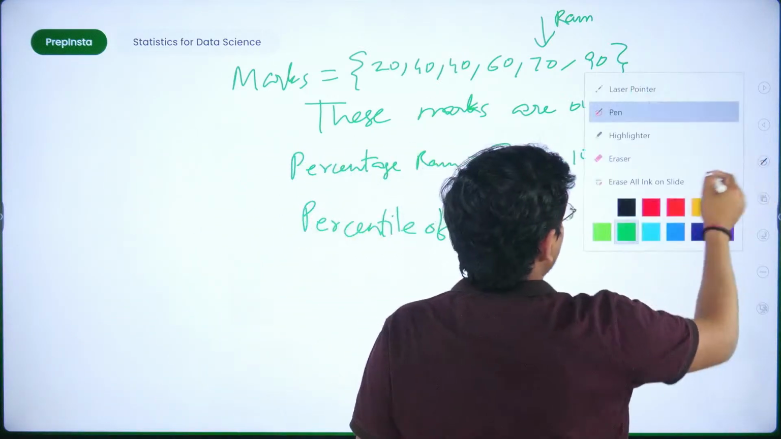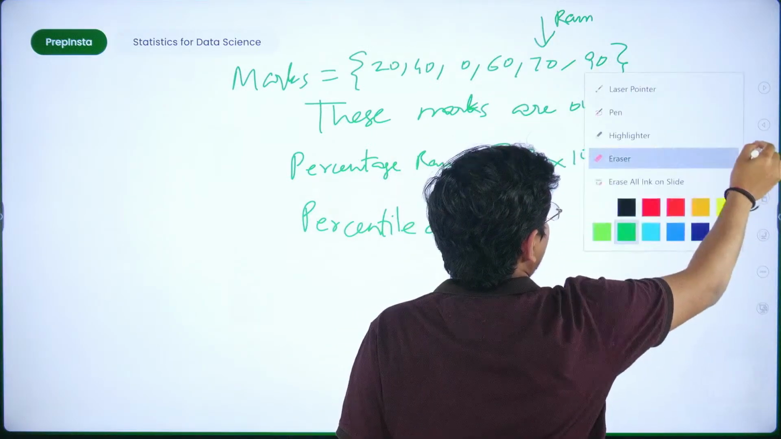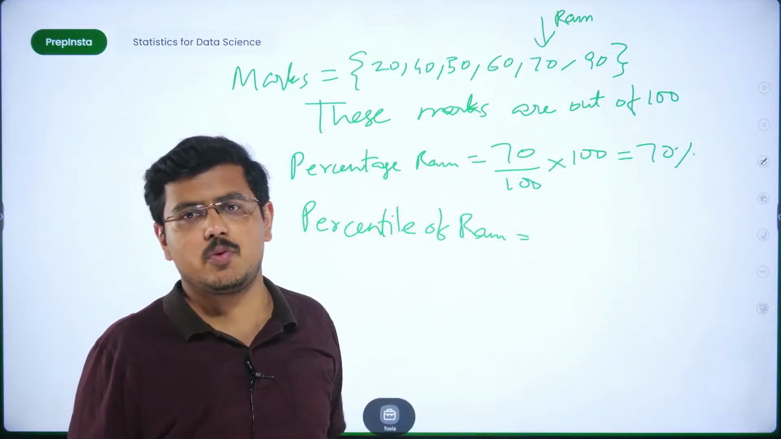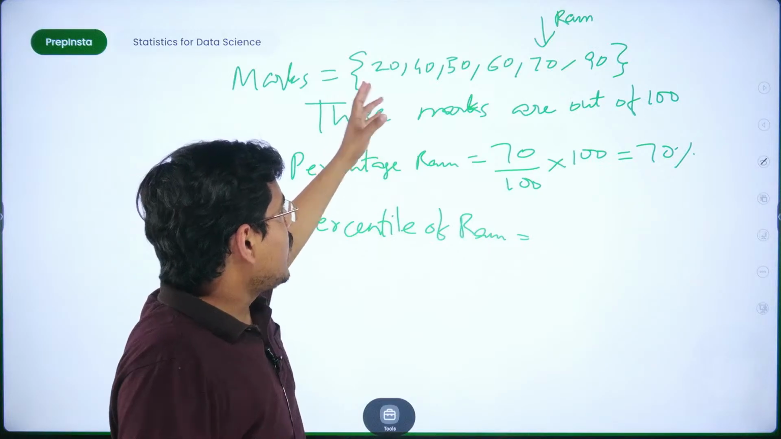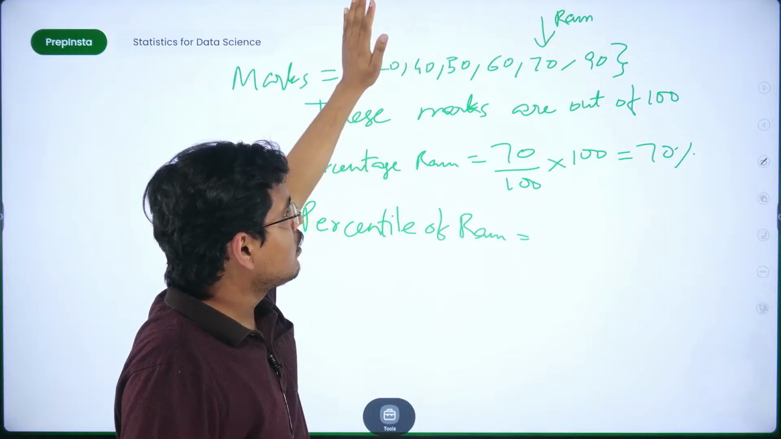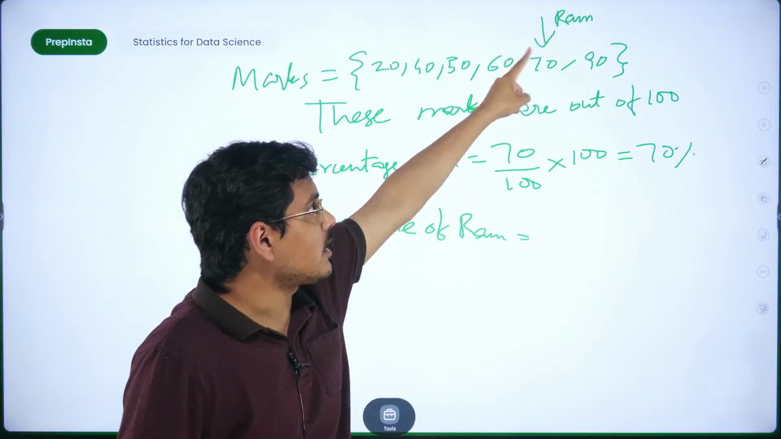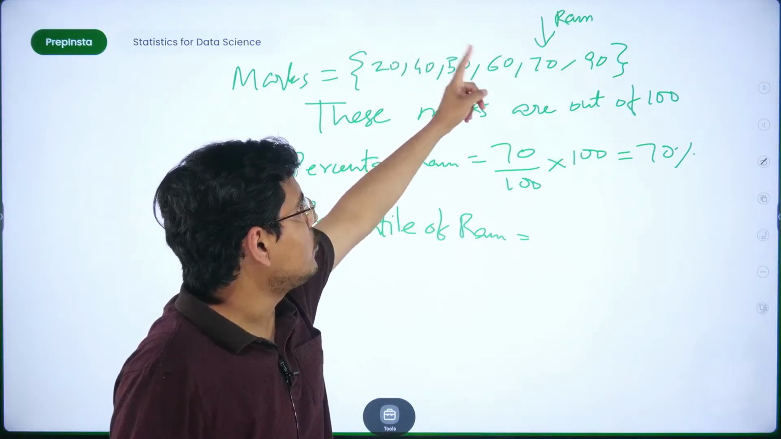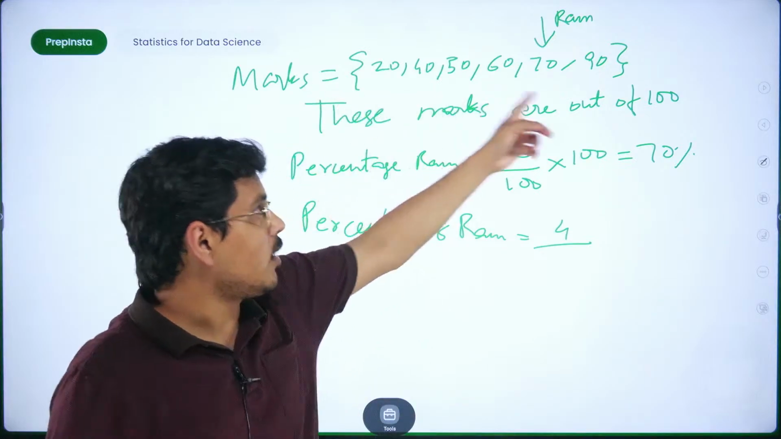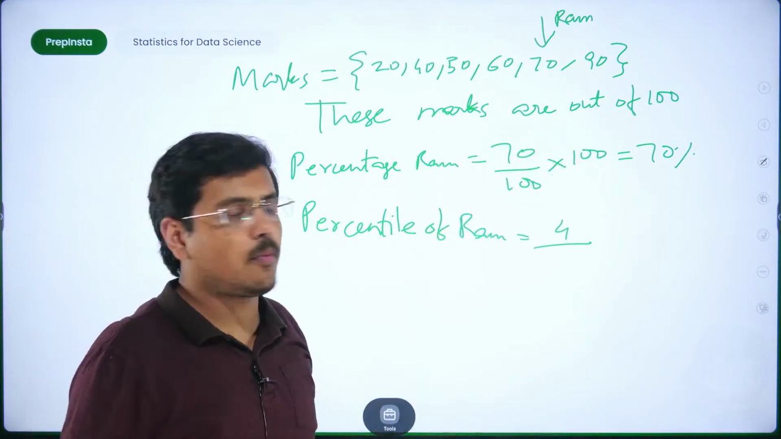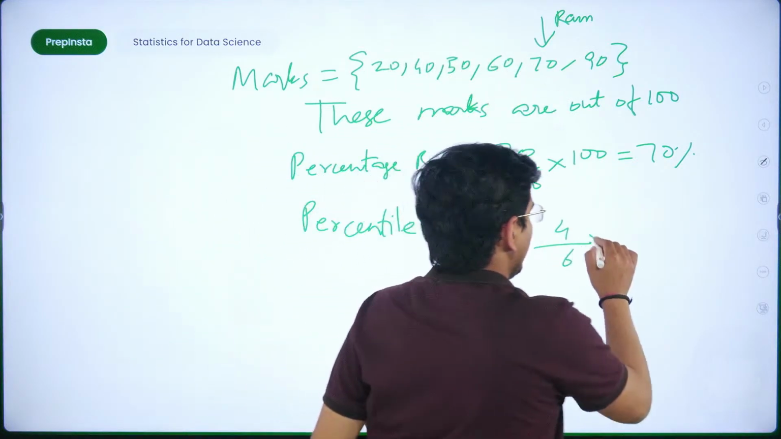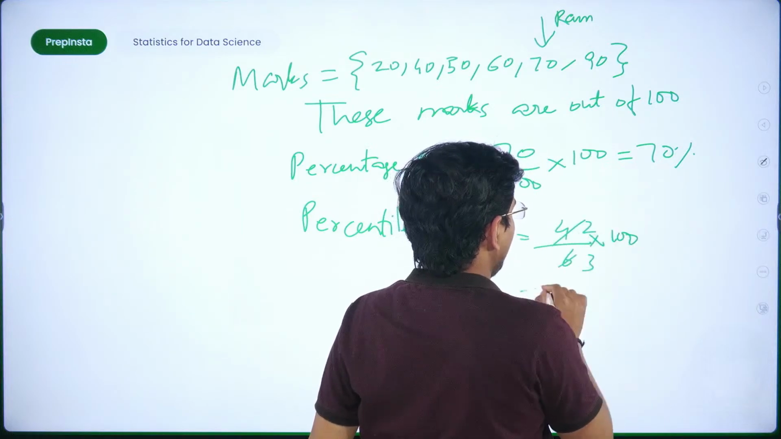Let's make this data set even better. Somebody has 50 marks here, so that you can have a uniform distribution when you plot it. So 20, 40, 50, 60, 70, 90. How many students have scored lesser than Ram? Let's check. 1, 2, 3, 4, 4 such values, 4 upon the total number of data points that you have. How many data points? 1, 2, 3, 4, 5, 6. 4 upon 6 into 100 roughly translates to 2 by 3,